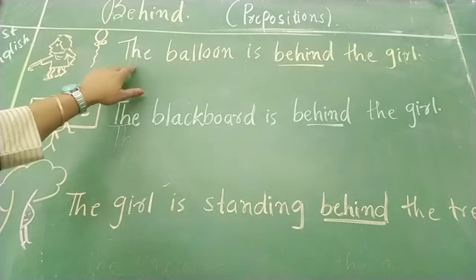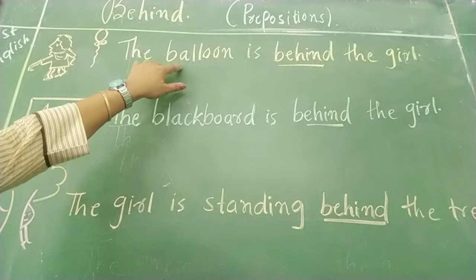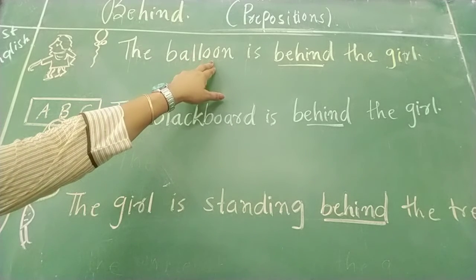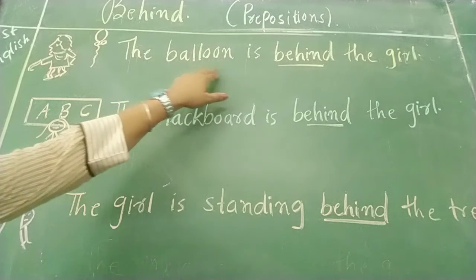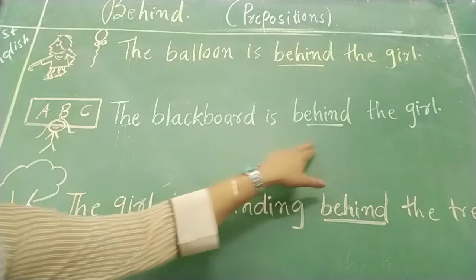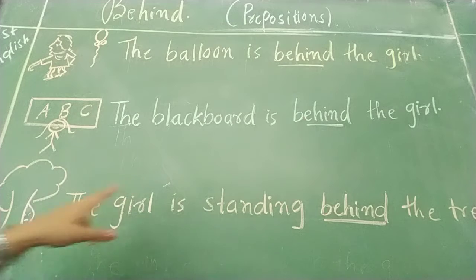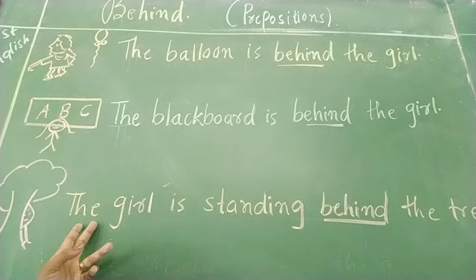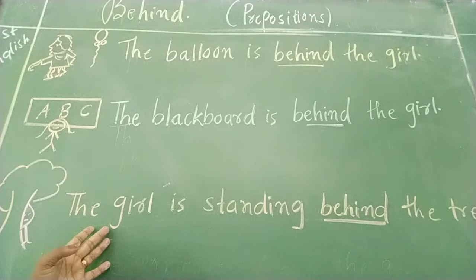So here I have written the balloon. Write correct spelling of balloon. B-A-L-L and double O is there. So while writing, be careful. The balloon is behind the girl. Afterward, the blackboard is behind the girl, or you can say madam also, or you can write the name of any girl also. The girl is standing behind the tree. Here also instead of girl you can write Rani is standing behind the tree, right? Or Raja is standing behind the tree. Ram is standing behind the tree.